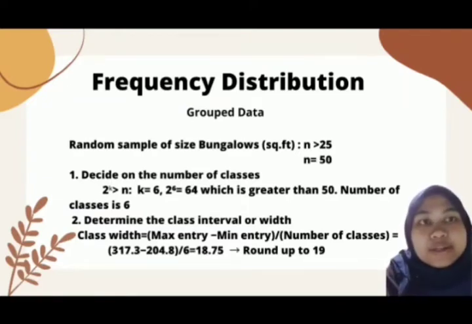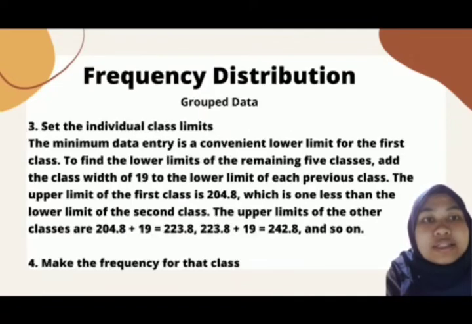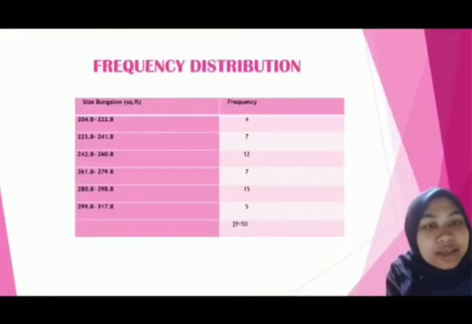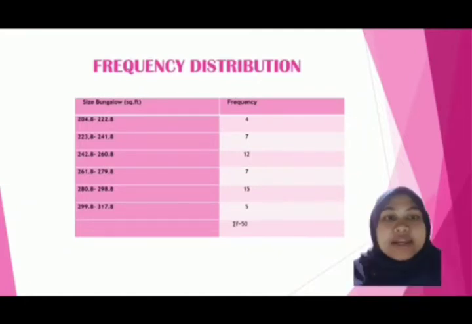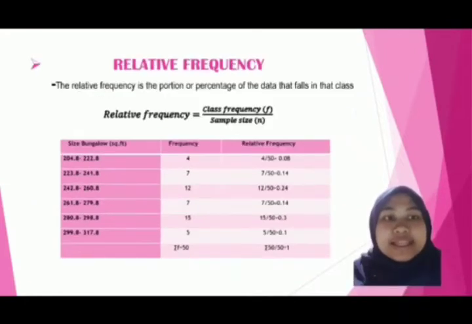According to distribution, we have followed these steps in constructing a frequency distribution. First, decide on the number of classes. Second, determine the class interval or width. Third, set the individual class limits. And fourth, make the frequency for the class. The figure shows the number of data entries in the class, which is the frequency of the data.